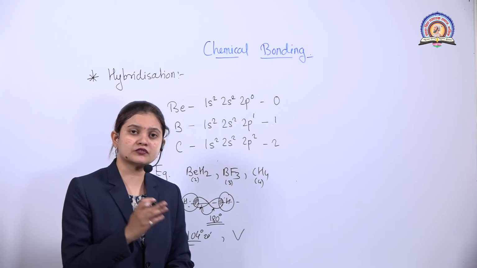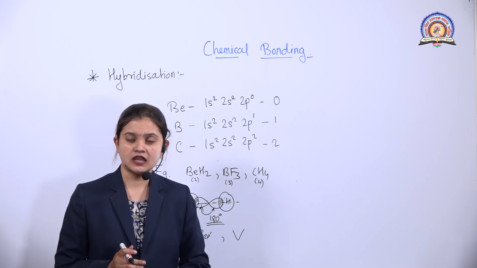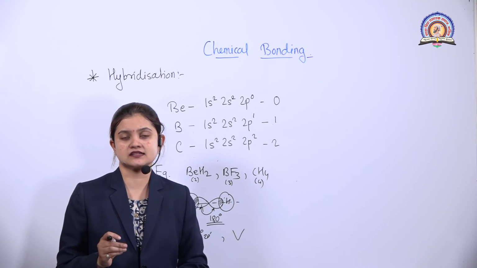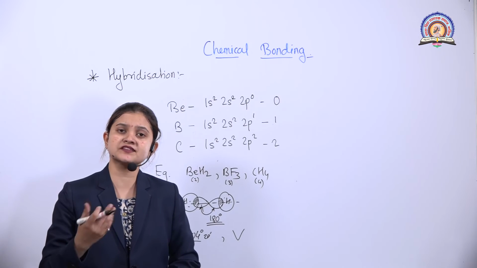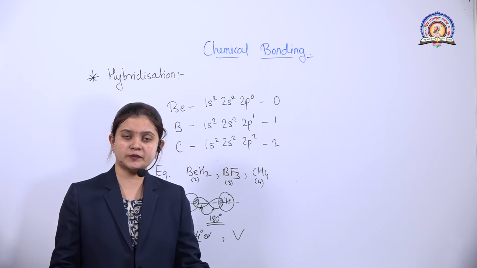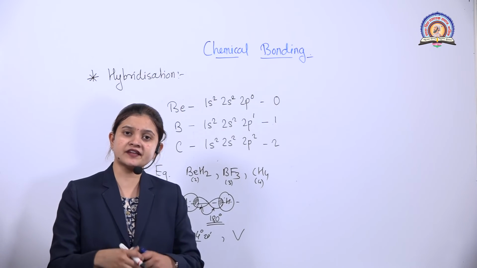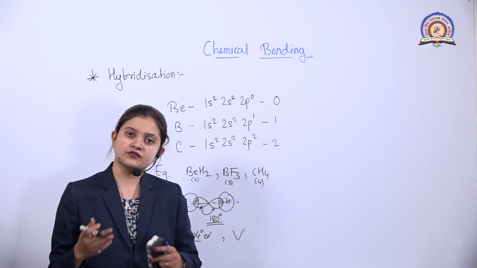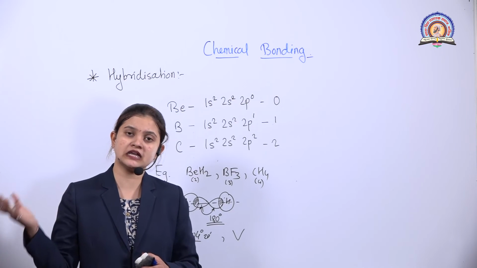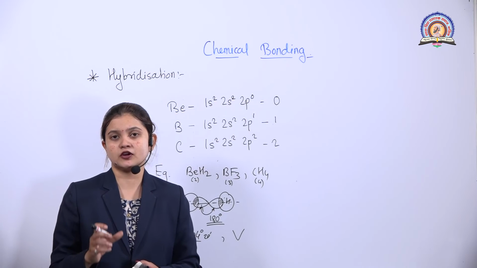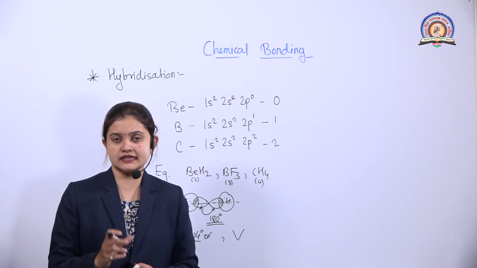So now we will move towards the definition of hybridization. Hybridization is mixing and recasting. Recasting means redistribution. So first the atomic orbitals are mixed, and then they are redistributed into hybrid orbitals, which form a bond with the orbitals of another atom. This is the concept of hybridization. Is it clear?